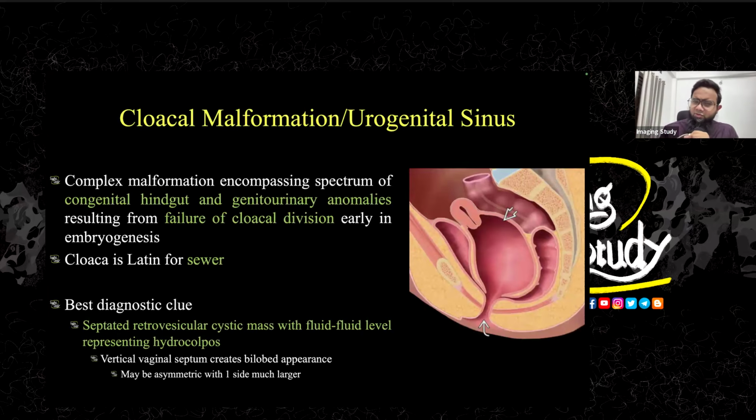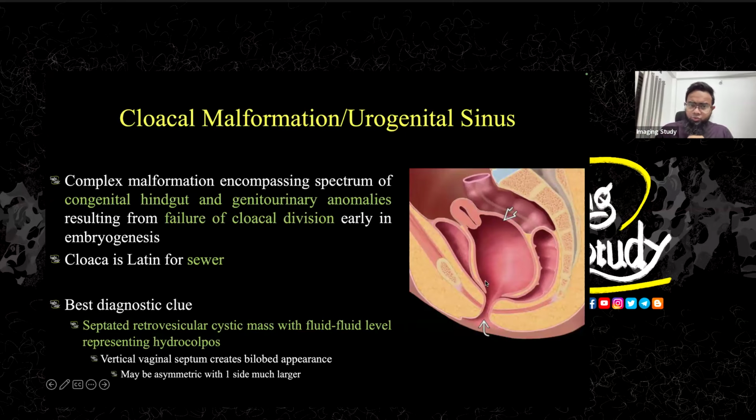So it's a complex malformation. Definitely, you'll see congenital hindgut or genitourinary abnormalities, and definitely it's due to cloacal division failure. The cloaca means the sphincter, the stool-like things, and in ultrasound, you will see a septated retrovesical, that is, behind the urinary bladder, a cystic mass. Maybe it will show you some sediments or fluid level, or you may see some septation inside.